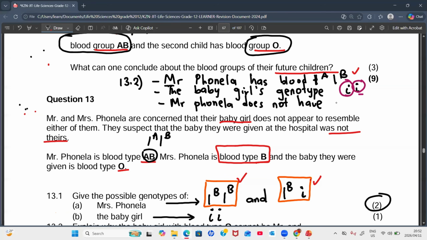You can mention it, recessive allele i, to donate or to give to the baby. Because the baby's genotype is saying that she has inherited small letter i from the father, small letter i from the mother. But Mr. Fonella does not have this small letter i to give to the baby girl, or you can put it in better terms, okay?